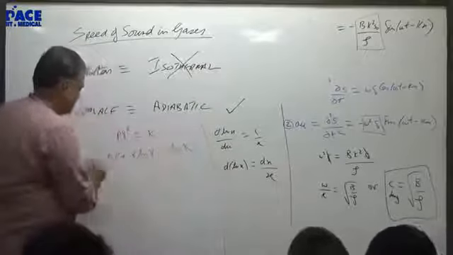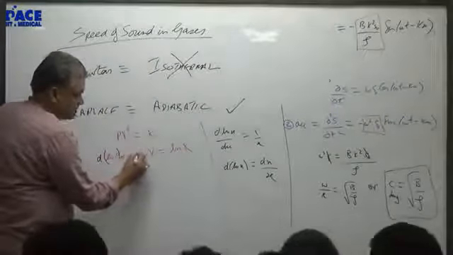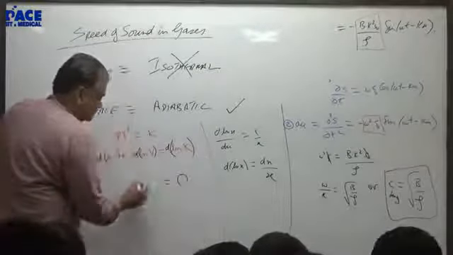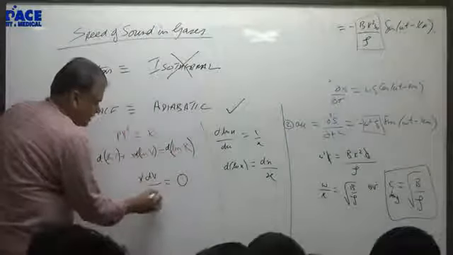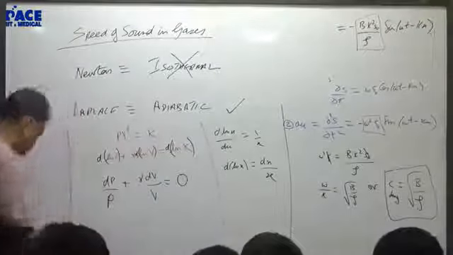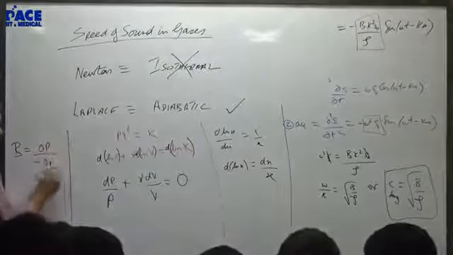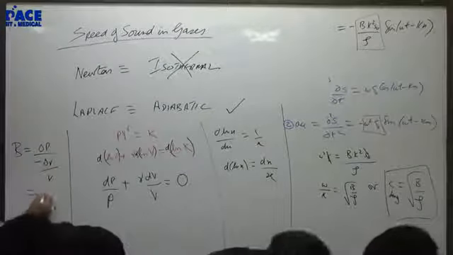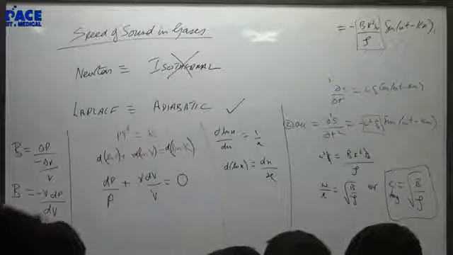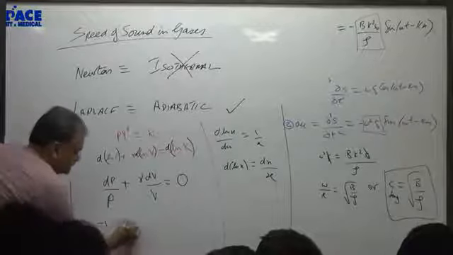I take a d everywhere. D of this, gamma is a constant, so I can take d of this and d of this. So d of this will be 0. This is dP by P, this is gamma dV by V. Now, once again, one formula is delta p by minus delta v by v. But in the differential notation, it will be minus V dp by dV. So I'm using this, rewrite what is minus V dp by dV here.